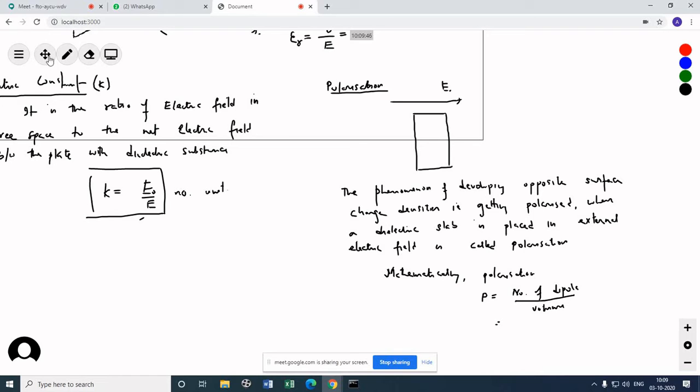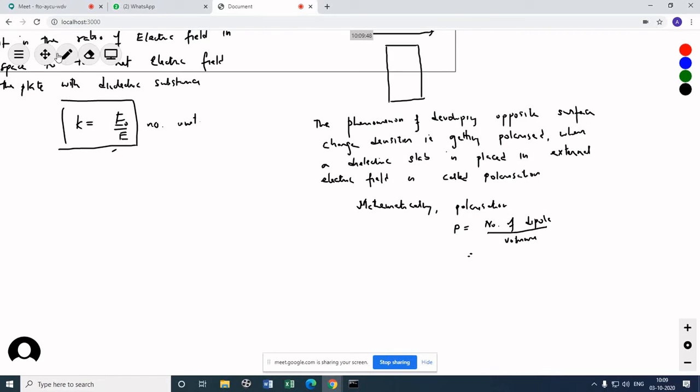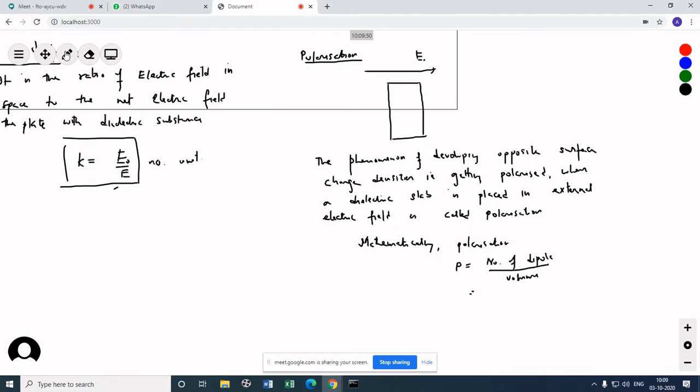Okay, so we know what dipoles are. If this is the dielectric slab, the length is, let's say, L. Let's say plus Q and minus Q are the charges. That means I can write Q into L. Volume would be what? Area into L. So this is the volume.